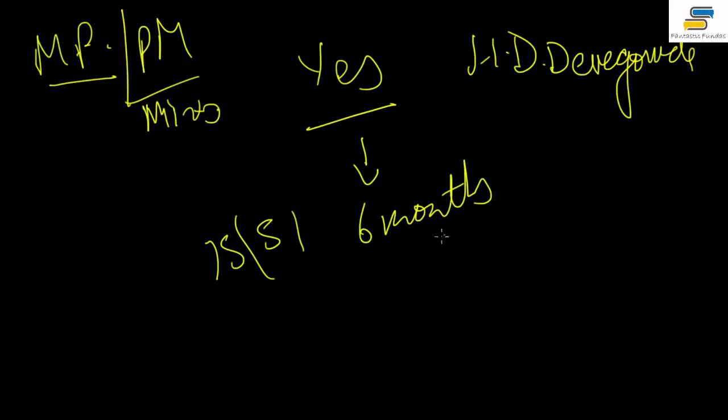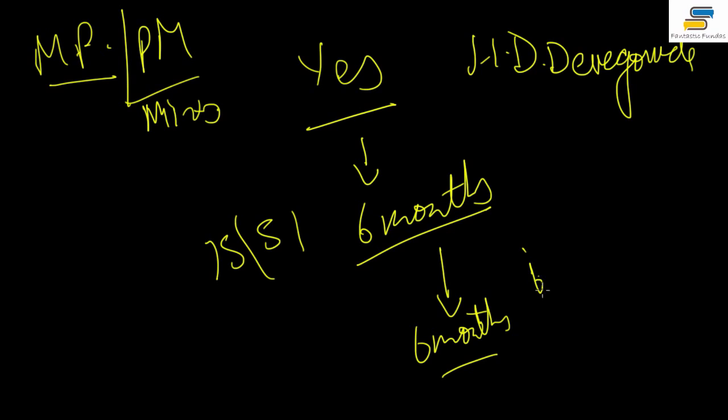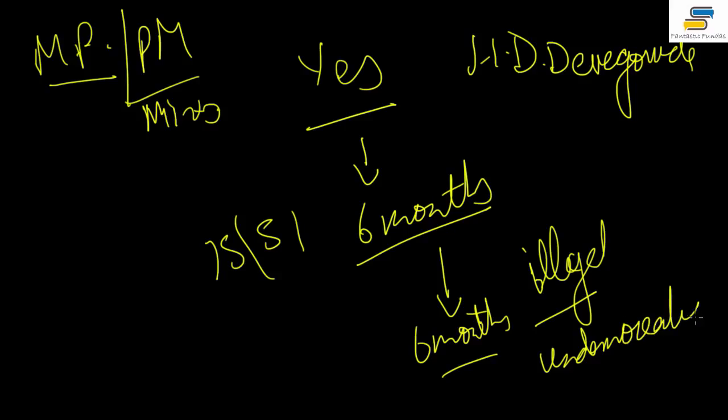But then, suppose you are a minister for 6 months, and then you are appointed for the next 6 months without getting elected, without going through the process of election. The Supreme Court has held in many cases that this is wrong, banned, illegal. Why? Because it is undemocratic. In democracy, it is the will of the people who elects the minister. We elect the minister, we choose the minister.